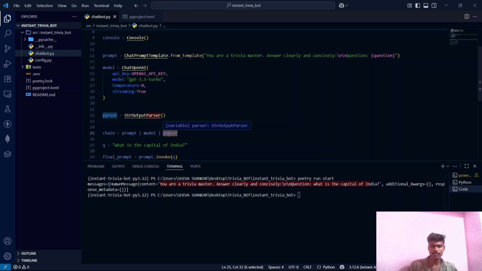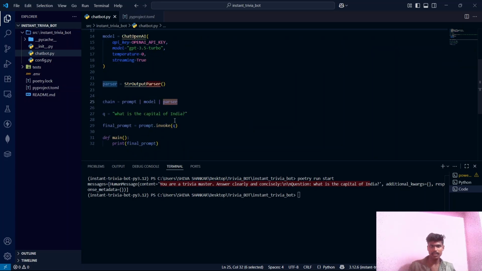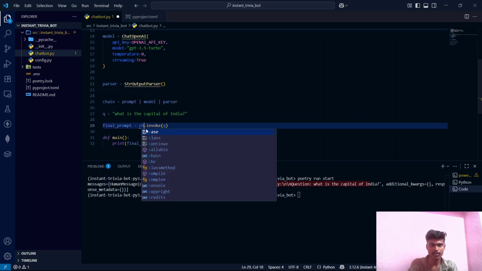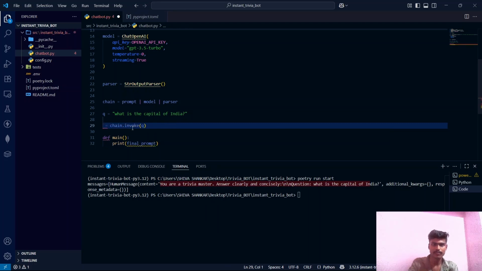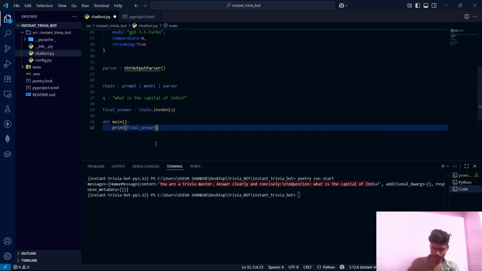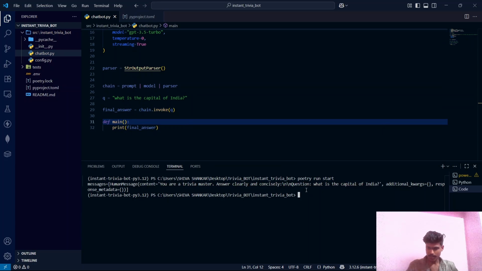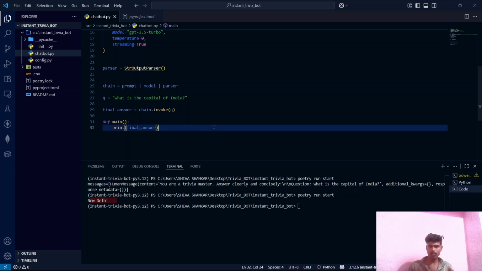So that's what happens. Let's directly invoke this chain, guys. I'm replacing this prompt with chain, final answer. Let's save it, and once again run the poetry run start. So it said New Delhi. We got the answer. But in this project we are not going to use this invoke, guys.